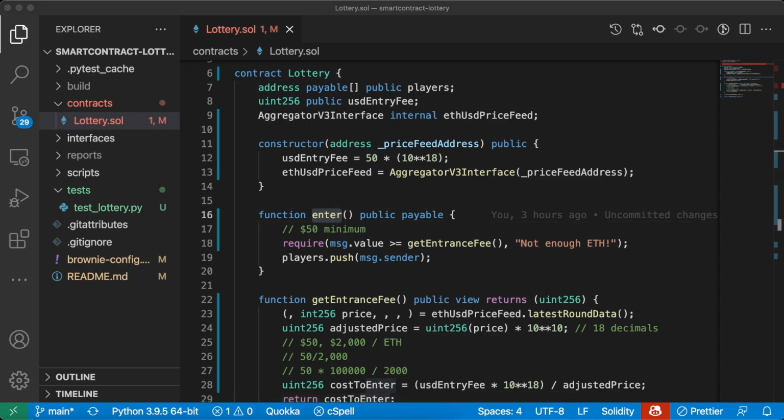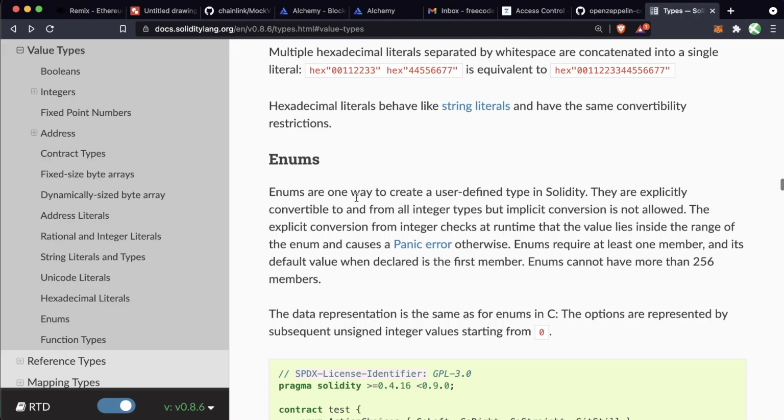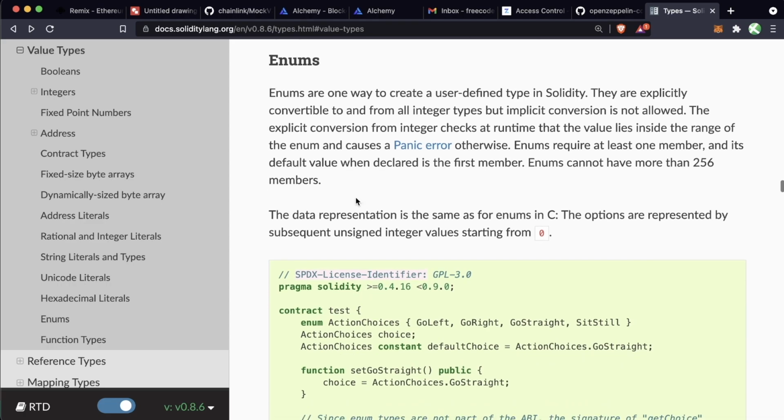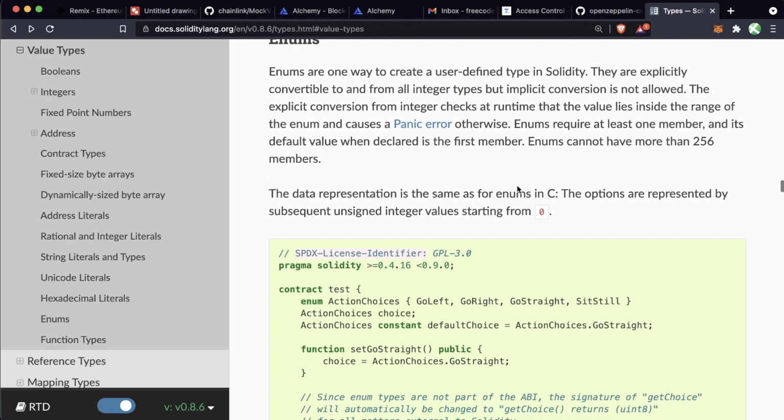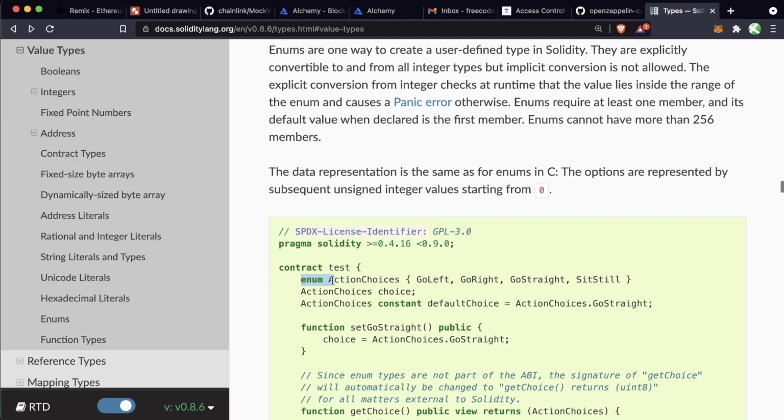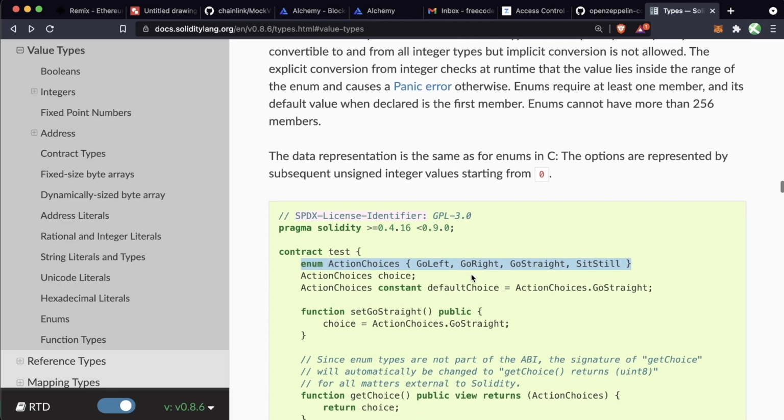So we're going to want a way to iterate through the different phases of this lottery. And we can do that with what's called an enum. According to the Solidity documentation, enums are another way to create user-defined types in Solidity. We saw an earlier version of doing this with a struct. Enums are a little bit different in that they're explicitly convertible to and from all integer types. So what does that actually mean? Well, we can have an enum like this, ActionChoices: GoLeft, GoRight, GoStraight, and SitStill. They're just more readable ways to say GoLeft is going to be represented as state 0, GoRight is going to be state 1, GoStraight state 2, SitStill state 3.